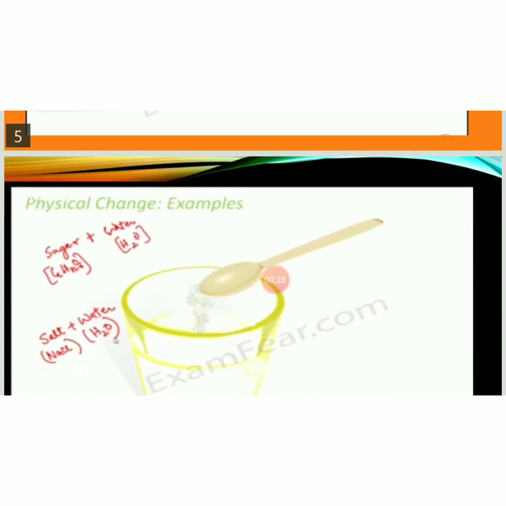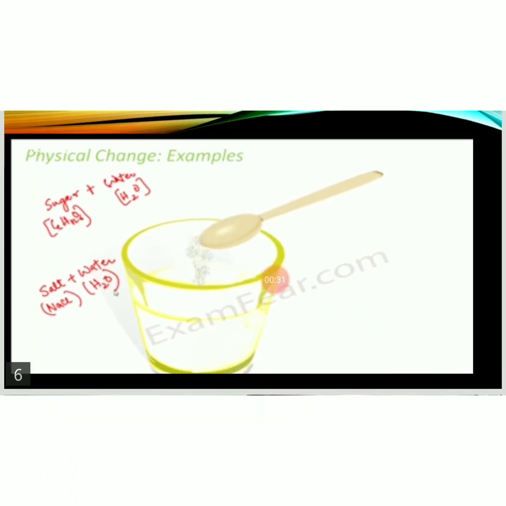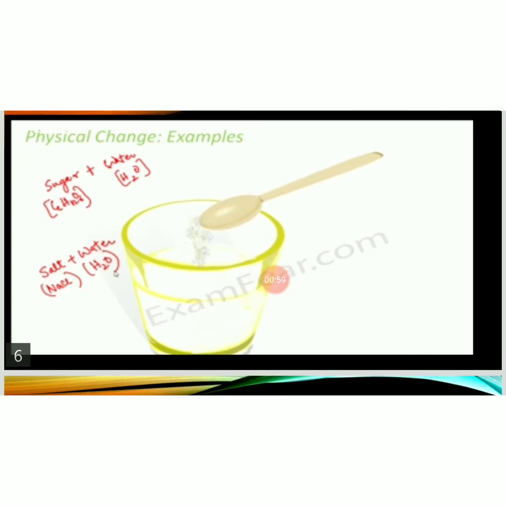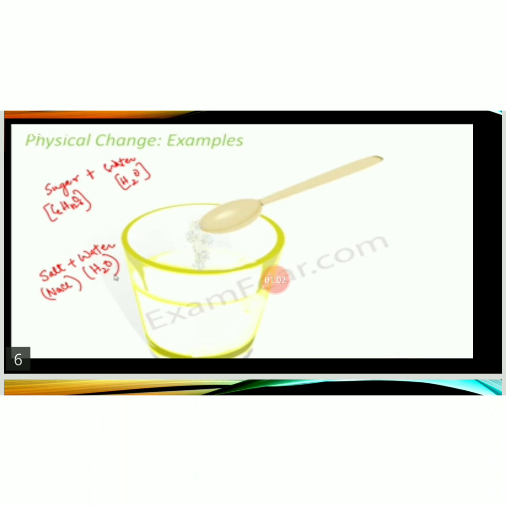Let's take another example. See the picture here. It is a solution of water and sugar. So let's suppose when you mix sugar in water, it dissolves in water. So do you think a new chemical substance formed here? Even if you mix them with each other, they don't react with each other. Their chemical composition remains same. Means from the solution of water and sugar, you can separate the sugar from it. It means you can get the original substance back. So we consider it as an example of physical change.